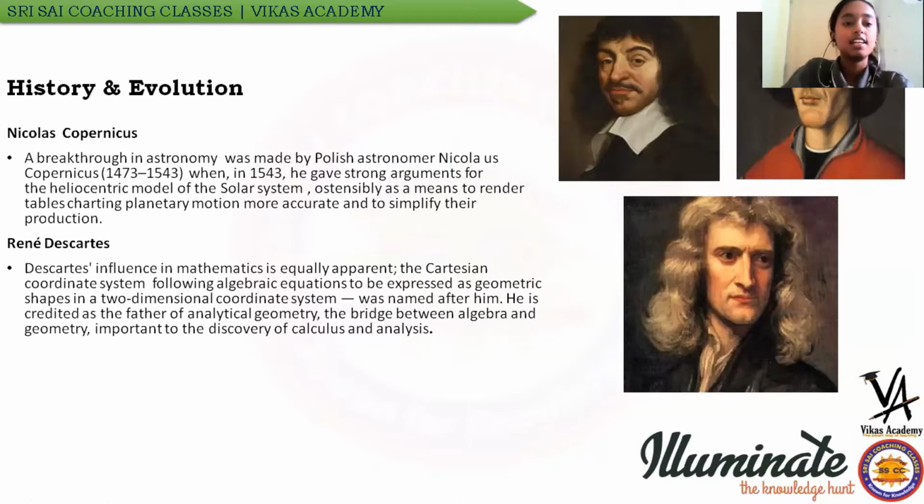Rene Descartes. Rene Descartes' influence in mathematics is equally apparent in the Cartesian coordinate system. It is followed by the algebraic equations, and it is expressed in geometric shapes in a two dimensional coordinate system. It was named after him. He was given as the father of analytical geometry. Analytical geometry is the bridge between algebra and geometry, and it led to the important discovery of calculus and analysis.